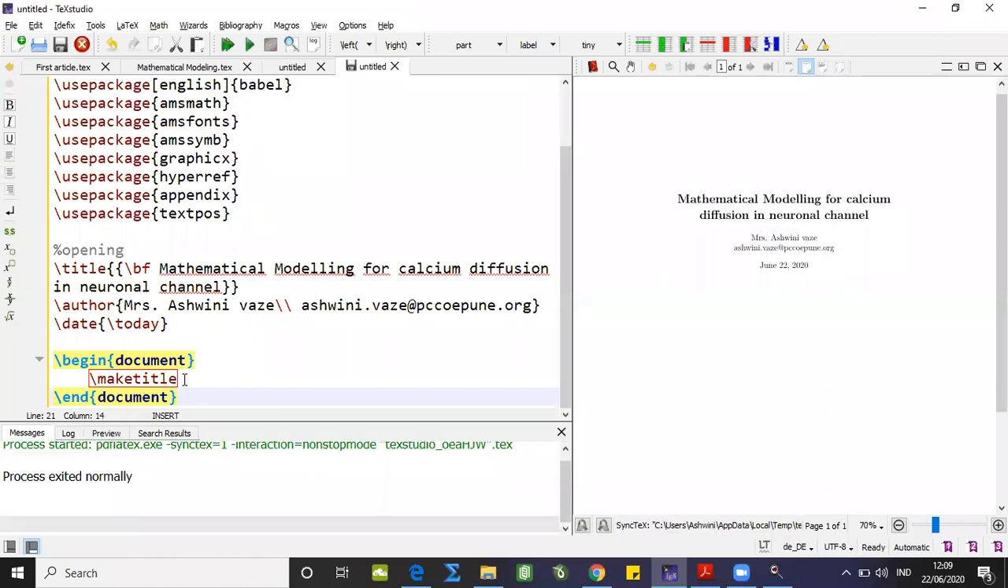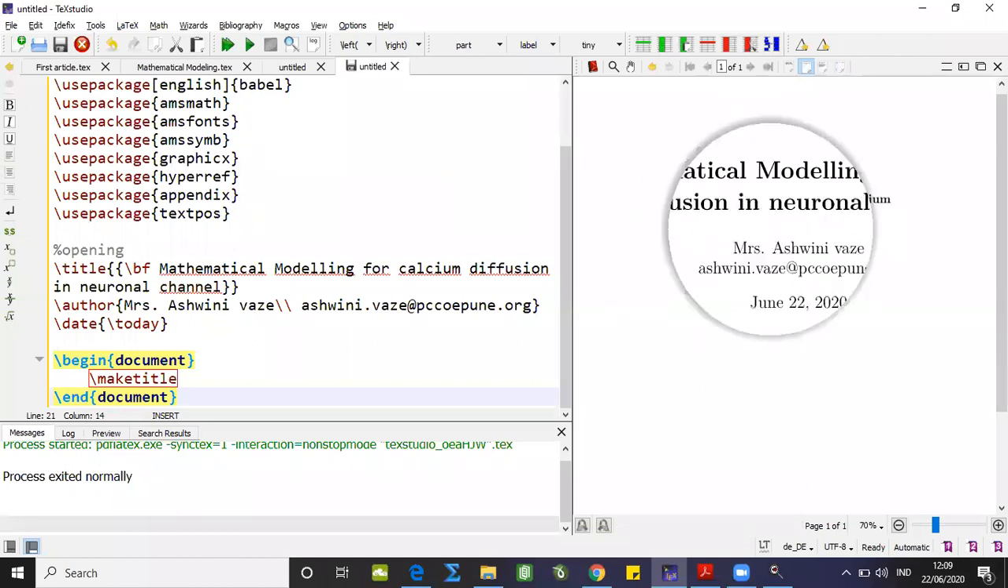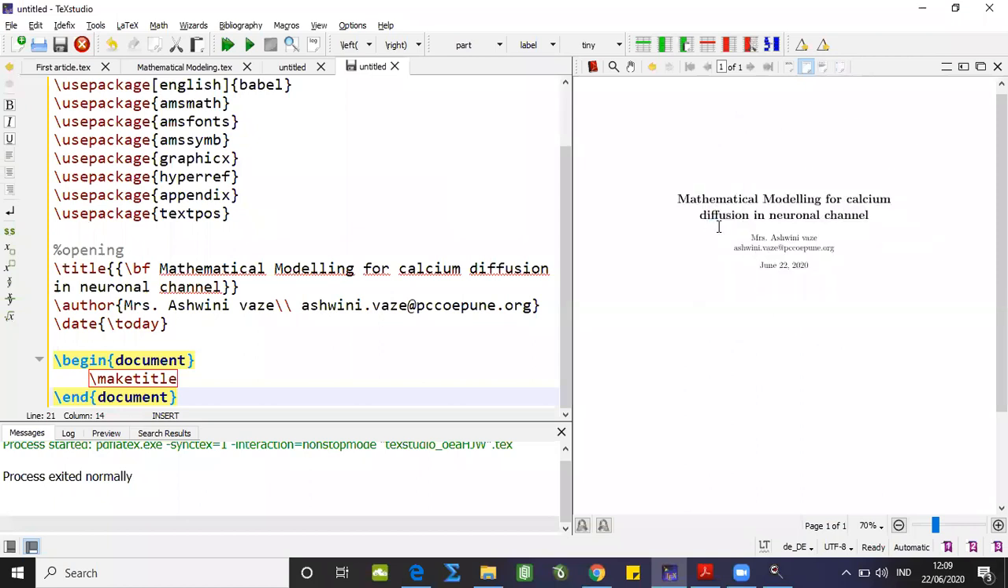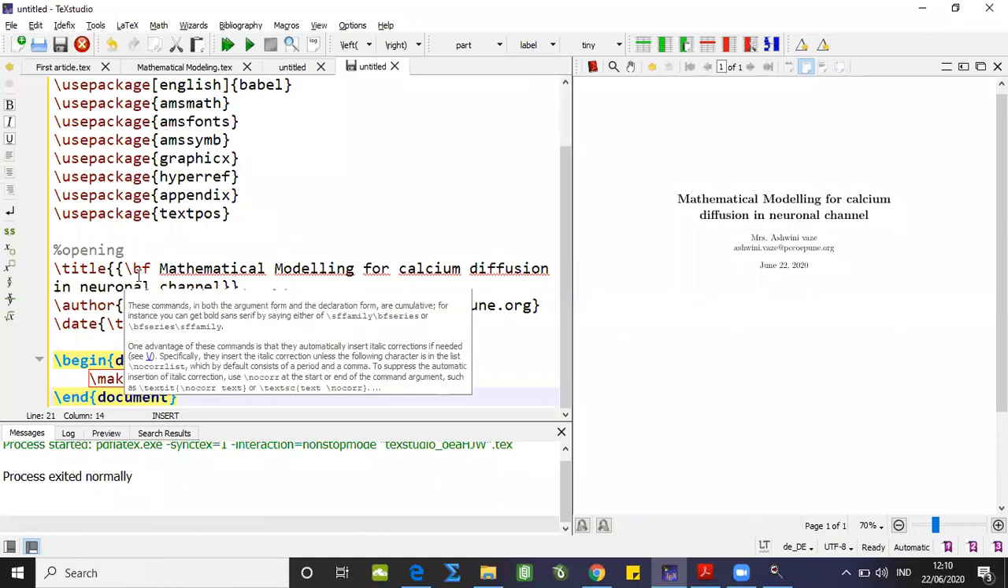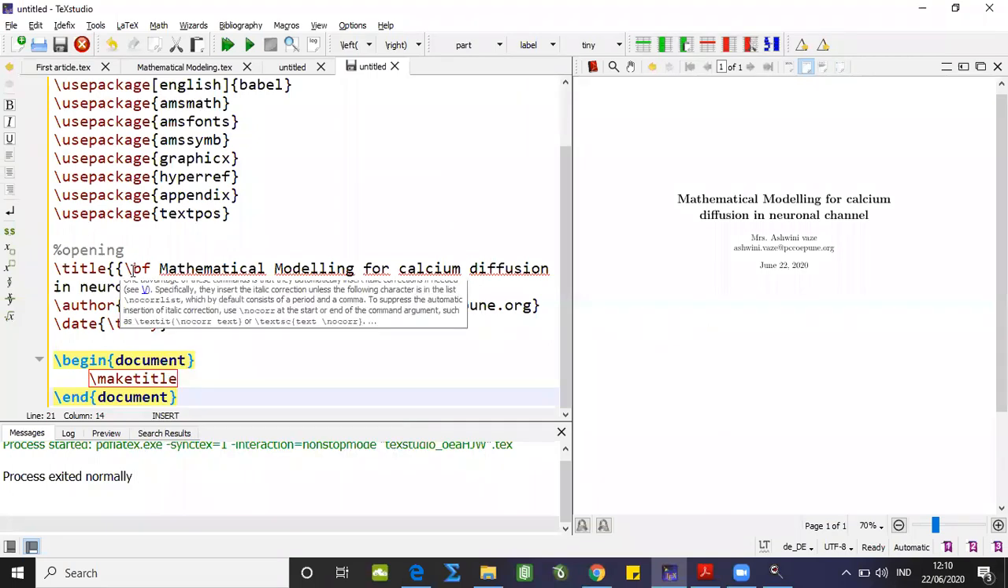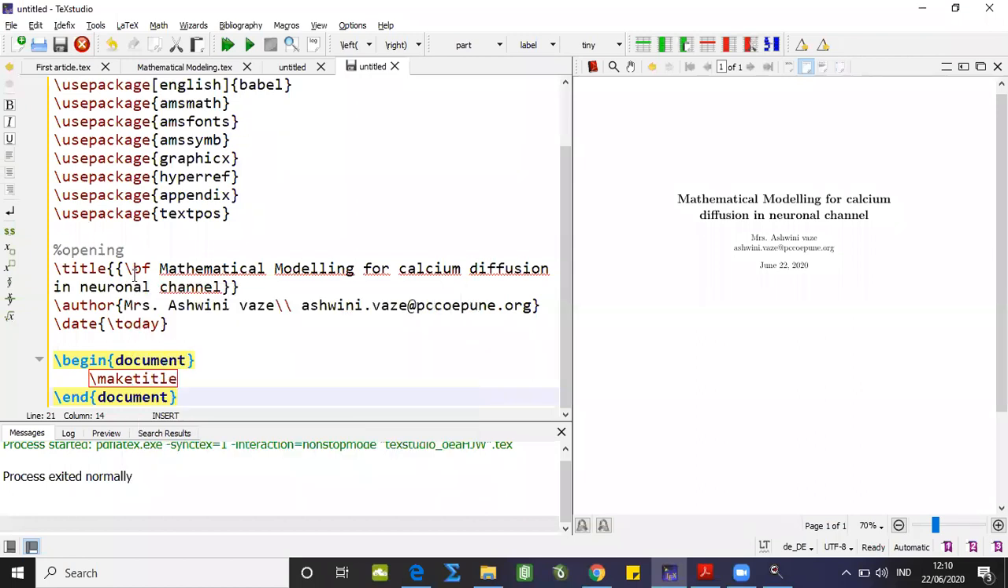See, the output I could observe is "Mathematical modeling for calcium diffusion in neuronal channel." Now, this particular title appears because of this title command, which is already there in a particular format. So in that format, backslash title, I have entered the title, and I'm bolding that title in a bold format. So I'm putting one additional command here, backslash bf, which is for bolding the text, and that I have to put in curly braces.